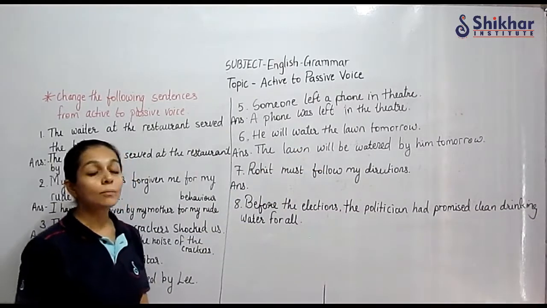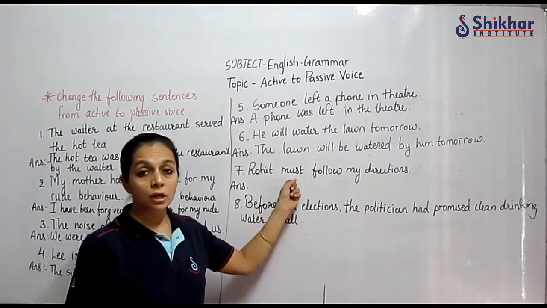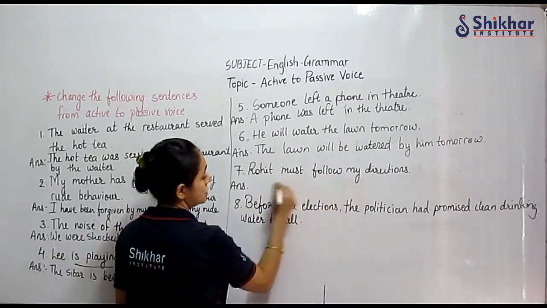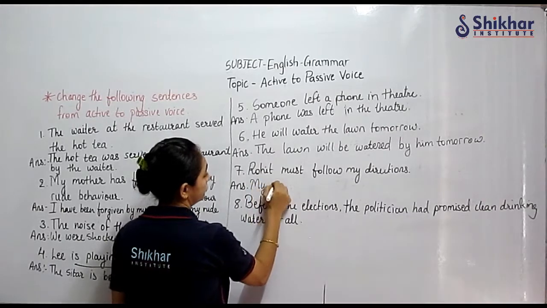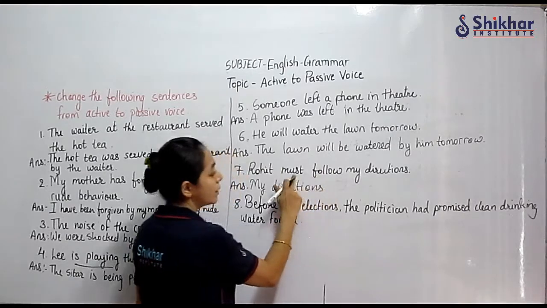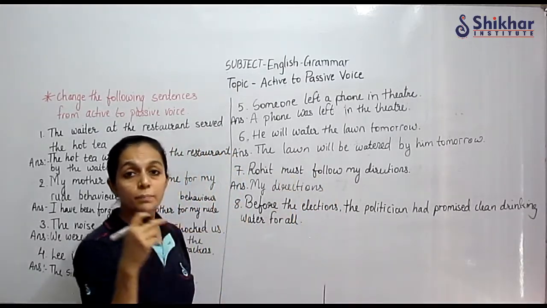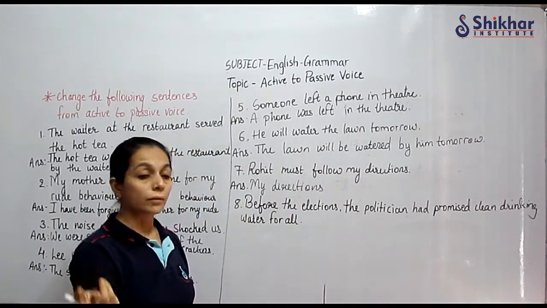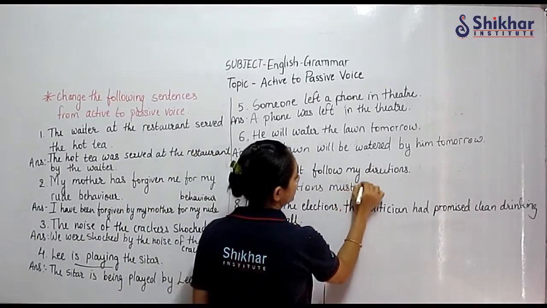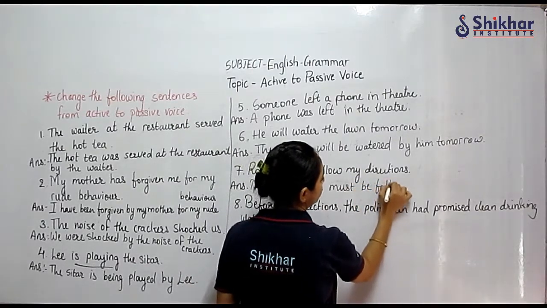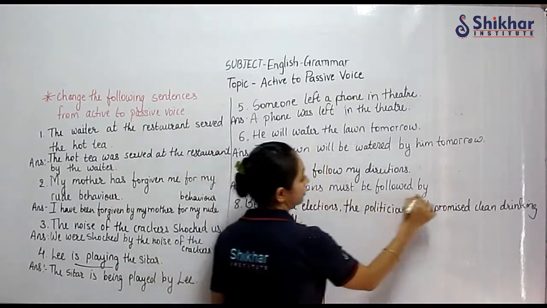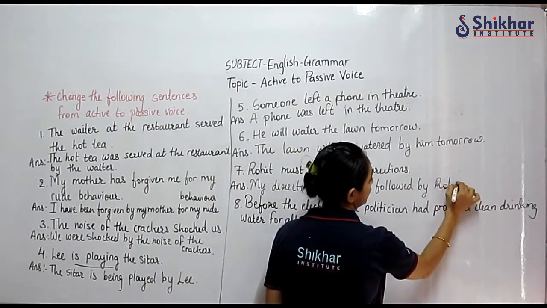Rohit must follow my directions. Must is a modal auxiliary. So my directions must be, modal plus be plus the past participle form of the verb. My directions must be followed by Rohit. Correct?